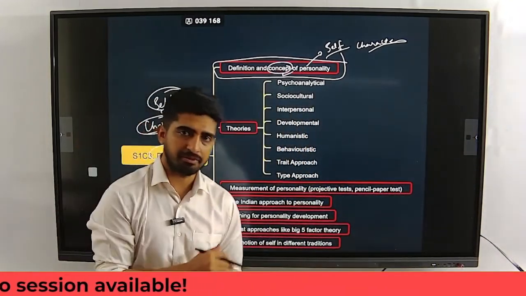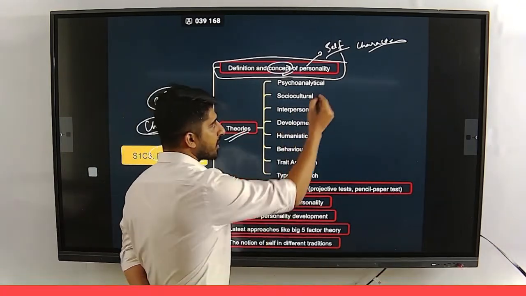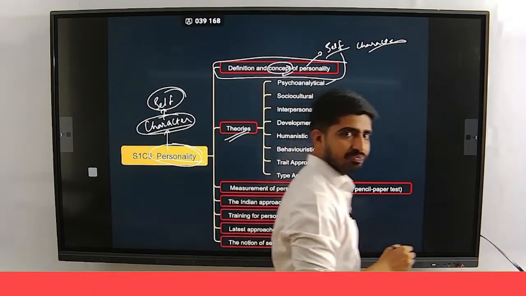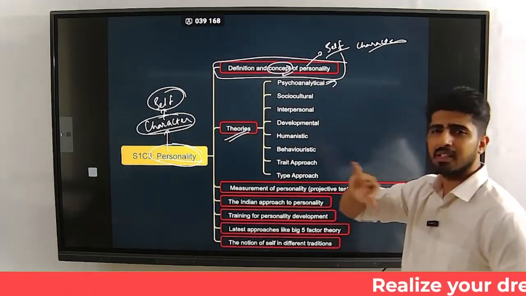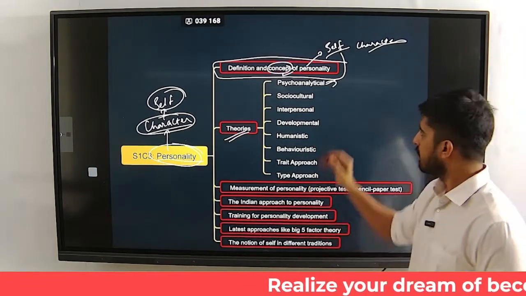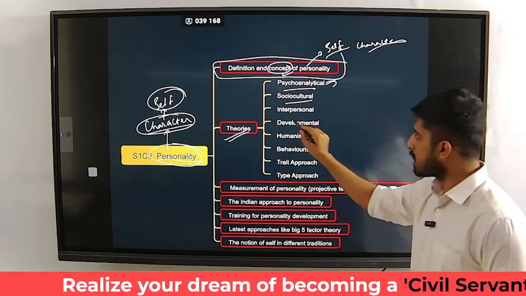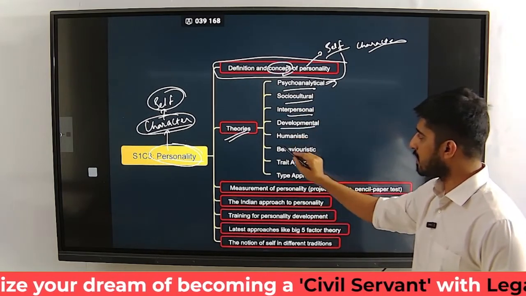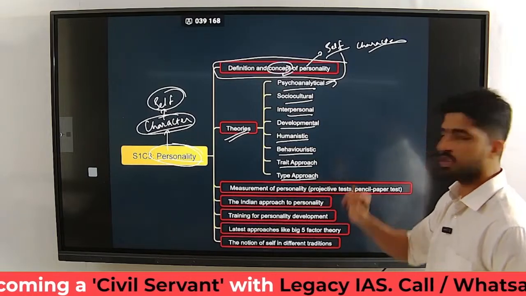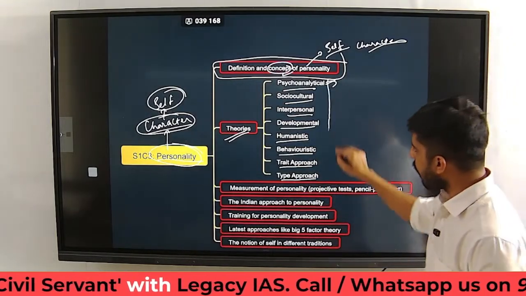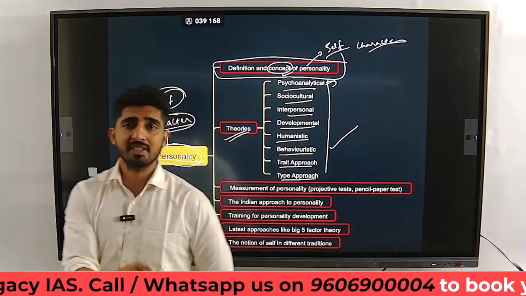And then many of the theorists or many of the schools have tried to explain what personality is from their own perspective. So the theories, when we look at them, one is psychoanalytical theory, and then you have the psychodynamic theories. It is a variant, we can say. Then you have the socio-cultural theory, interpersonal theory, developmental theories, and then humanistic, behavioristic, trait approach, type approach. So we have all these theories.